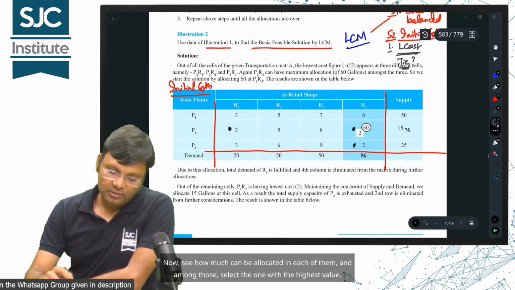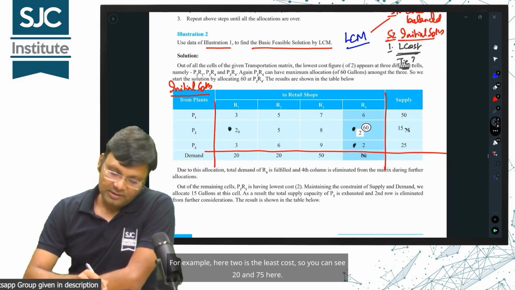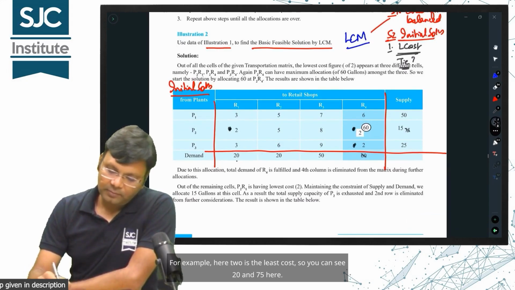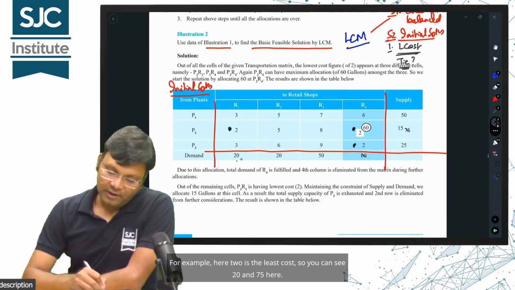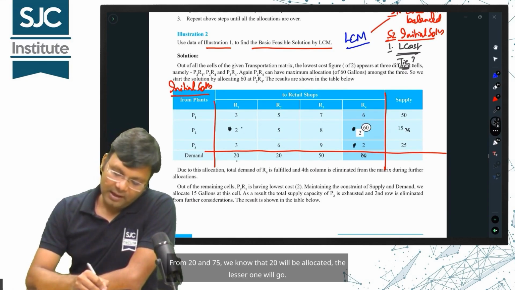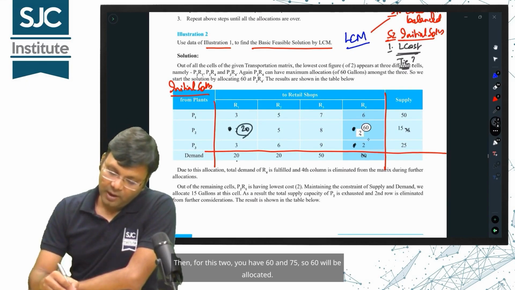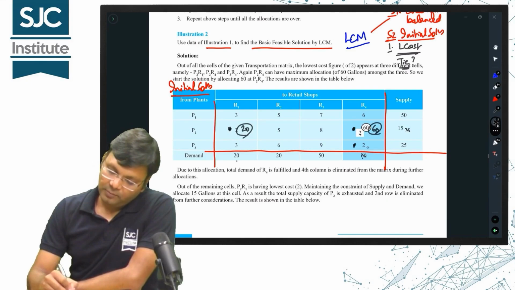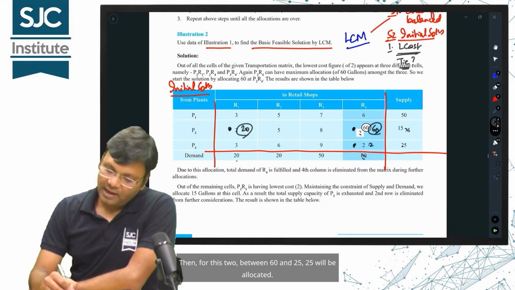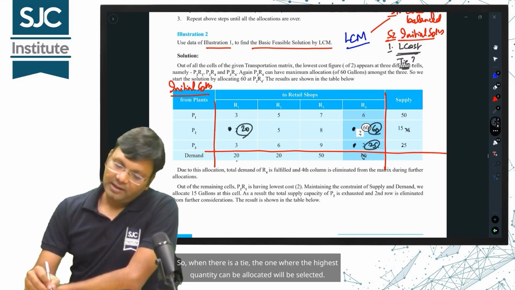For example, here 2 is the least cost, so you can see 20 and 75 here. From 20 and 75, 20 will be allocated, the lesser one will go. Then, for this 2, you have 60 and 75, so 60 will be allocated. Then, for this 2, between 60 and 25, 25 will be allocated.